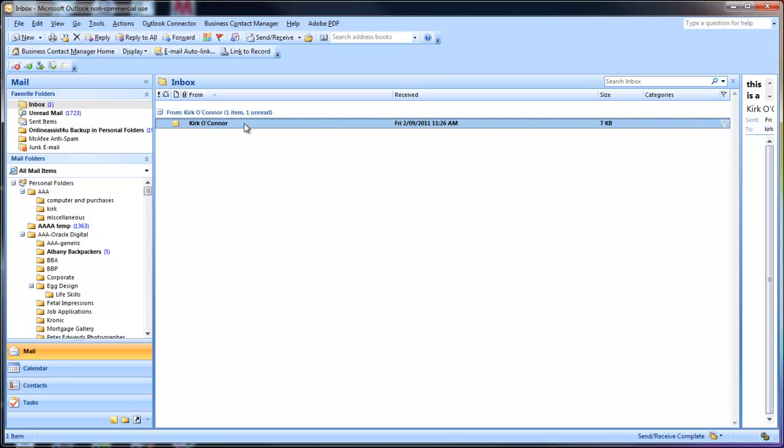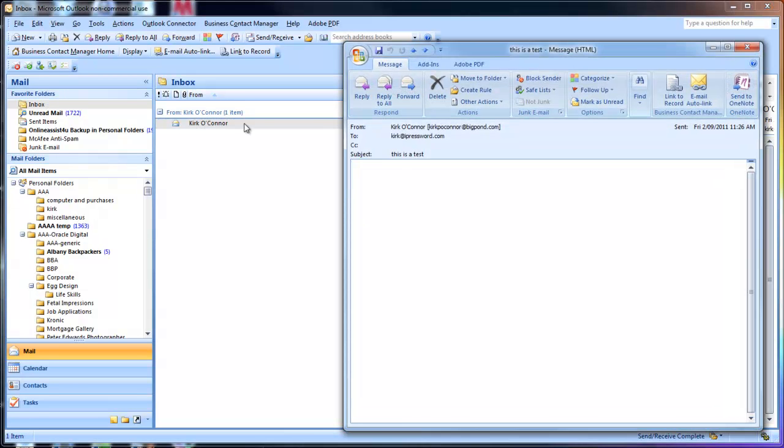Here is our mail message. In fact, it has come back. So we know that our account works. There it is. This is a test, and it was sent from Kirk O'Connor at bigpond.com, which was the master account here.